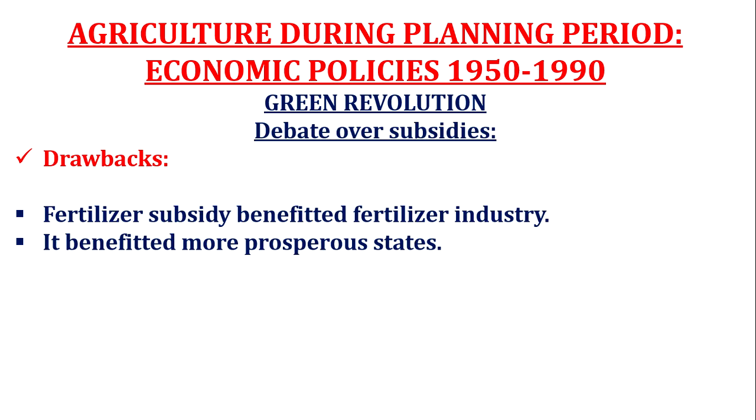And there were some drawbacks. Fertilizer subsidy benefited the fertilizer industry more than the small farmers at that time. It benefited more prosperous states like Punjab than the other states. So these were some of the drawbacks of subsidies.